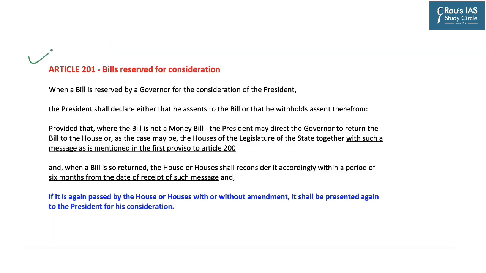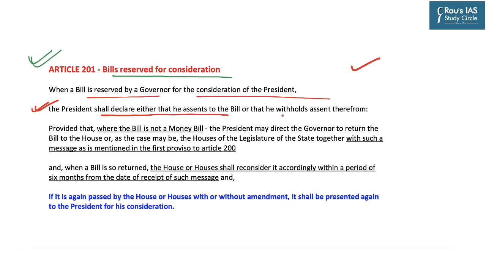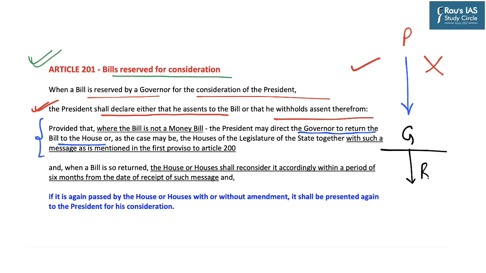Further, Article 201 provides for bills reserved for consideration. It says that when a bill is reserved by a governor for the consideration of the president, the president shall either declare that he assents to the bill, that is, he approves the bill, or that he withholds his assent from the bill. So these are the choices available to the president. Further, in case it is not a money bill, the president may direct the governor to return the bill back to the house, that is, the state legislative assembly, along with a message for such changes, as has been provided under Article 200.